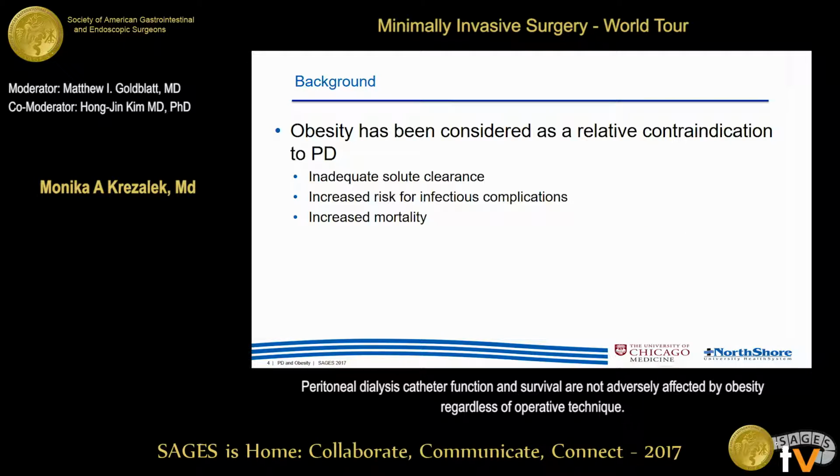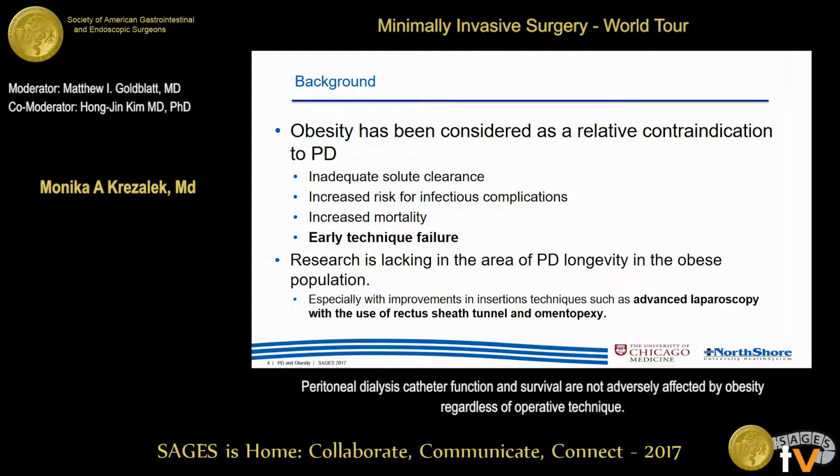Obesity has been considered as a relative contraindication to peritoneal dialysis, and this was mostly due to the belief that obese individuals suffer from inadequate solute clearance, increased risk for infectious complications, and mortality. Many of these assumptions have been challenged in recent years. Another reason for this belief is that obese patients suffer early PD technique failure. However, research is lacking in the area of PD longevity in the obese population, especially with the recent improvements in insertion techniques, such as advanced laparoscopy with the use of rectus sheath tunnel and omentopexy.